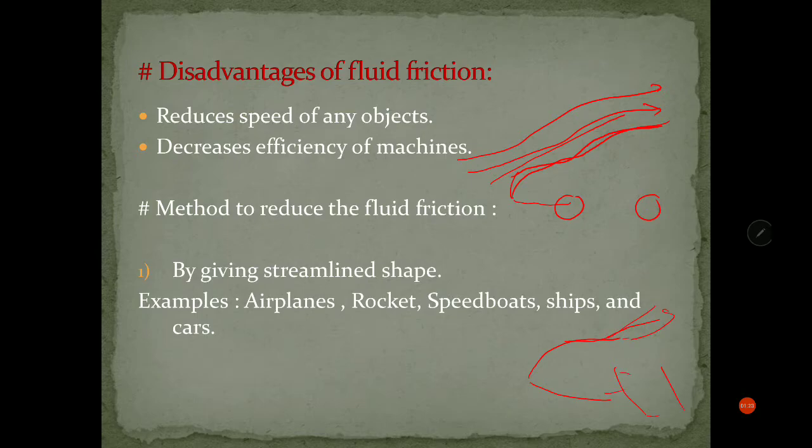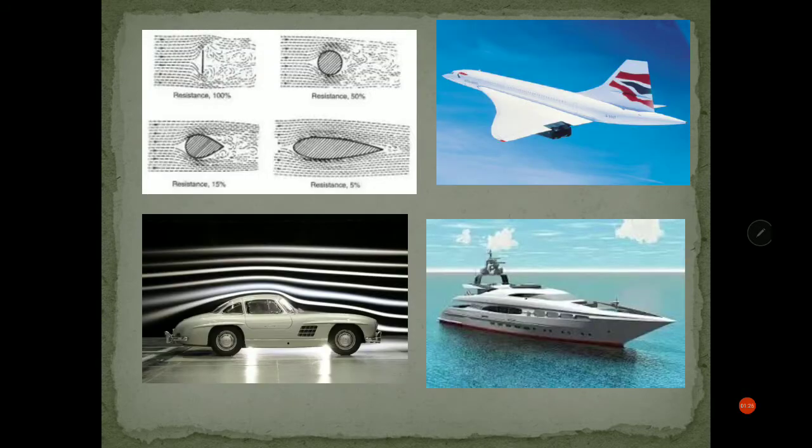Okay, that's the only way to reduce the drag of the fluid. Here is the example. If a plane object is moving, you can check how the flow of the air is disturbed here. If the object is even circular, we feel that the drag will be less, but you can check here, the drag is of course there. But if it is streamlined, like an aeroplane, the air flows properly and the drag will be less.